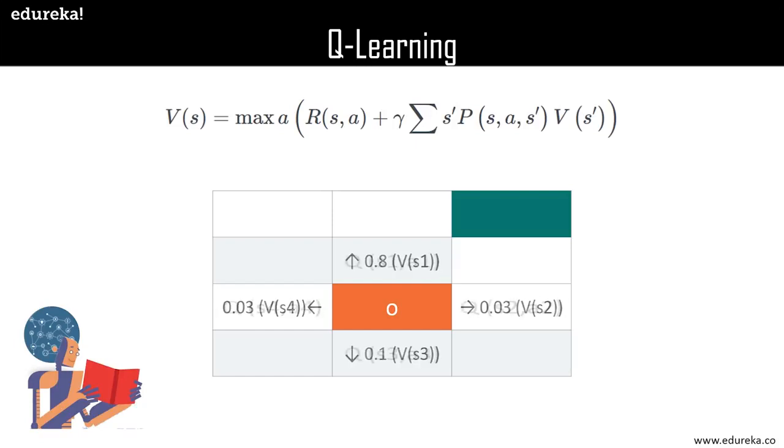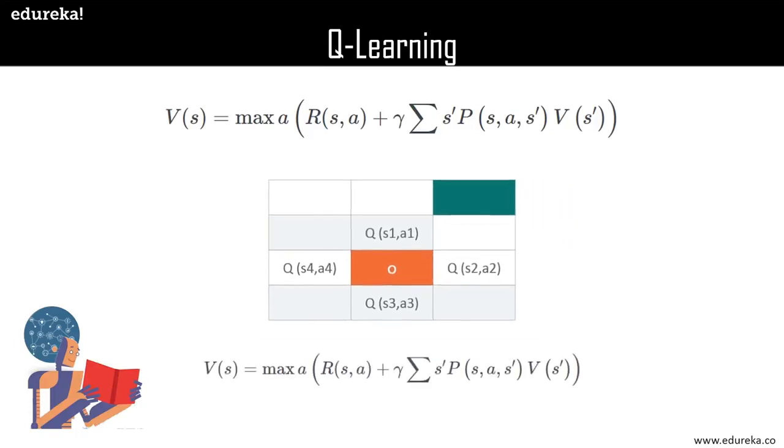So instead of 0.8 V of S1, we'll have Q of S1 comma A1, Q of S2 comma A2, Q of S3, and so on. The robot now has 4 different states to choose from, and along with that, there are 4 different actions for the current state it is in. So how do we calculate Q of S comma A, that is the cumulative quality of the possible actions the robot might take? Let's break it down.